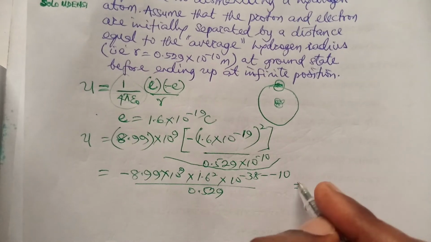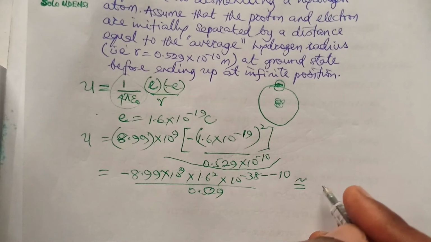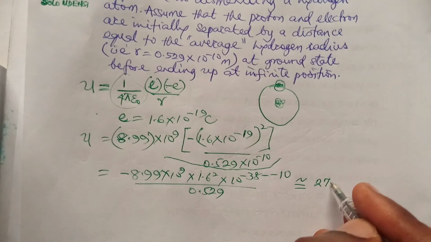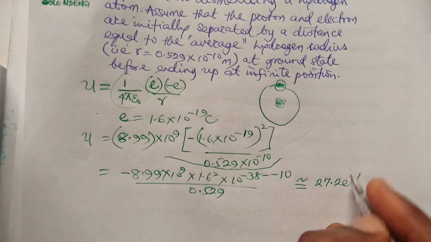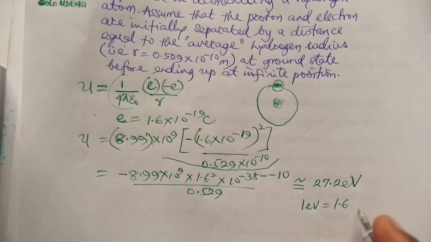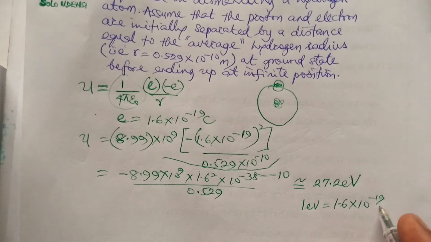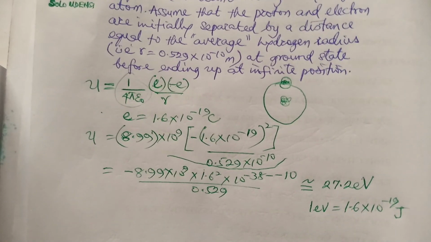You will see that we get approximately 27.2 electron volts. Remember, 1 electron volt is equal to 1.6 times 10 raised to power minus 19 joule. So that is how to solve this type of problem.